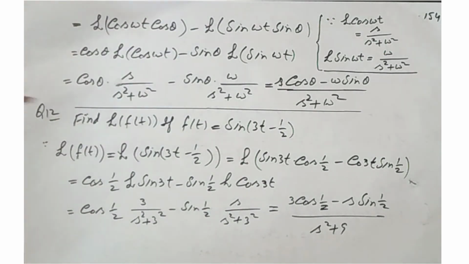Now question 12, find Laplace of f of t when f of t equal to sin of 3t minus 1 by 2. So we expand this term: sin 3t cos 1 by 2 minus cos 3t sin 1 by 2, by expanding the formula sin alpha minus beta. So these two terms are constant terms. They are taken outside the Laplace transformation. Laplace of sin 3t equal to 3 over s square plus 3 square, minus sin 1 by 2 times s over s square plus 3 square, and this becomes 3 cos 1 by 2 minus s sin 1 by 2 over s square plus 9. This is the answer of this question.